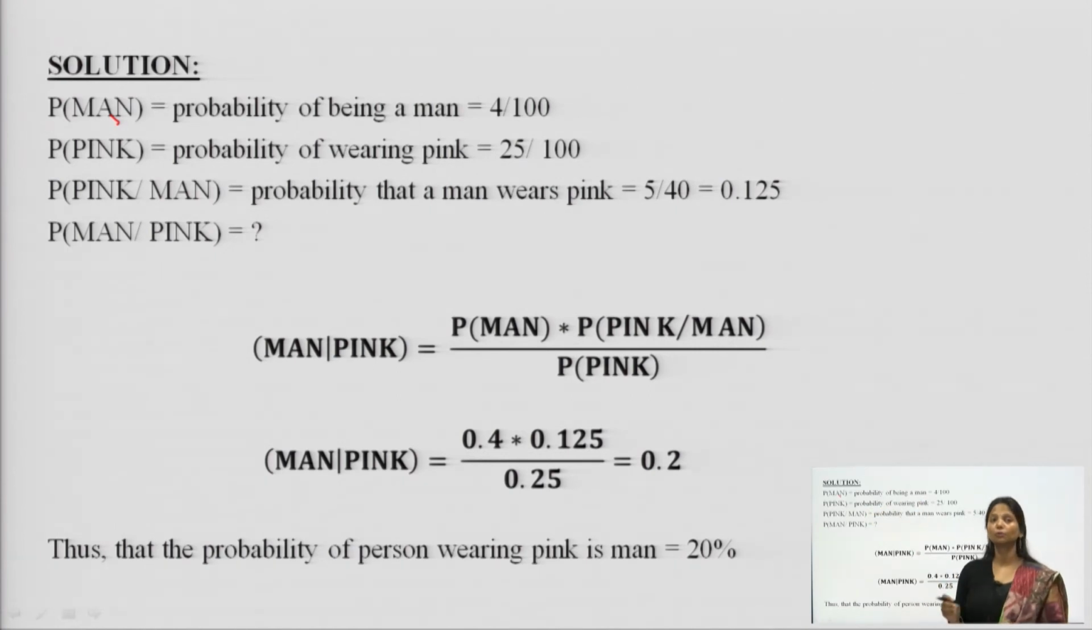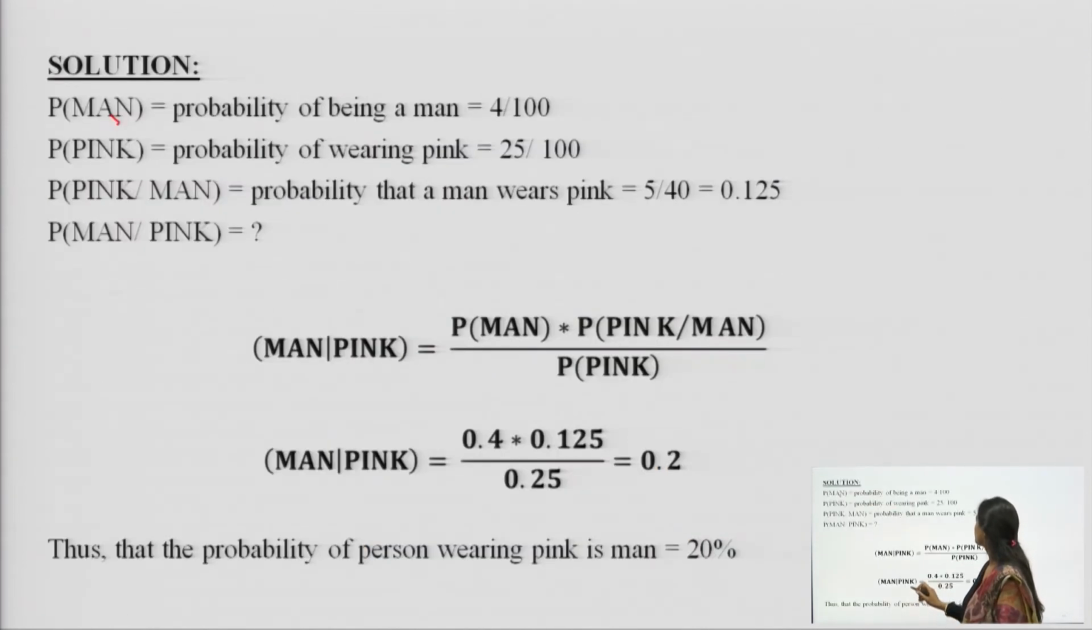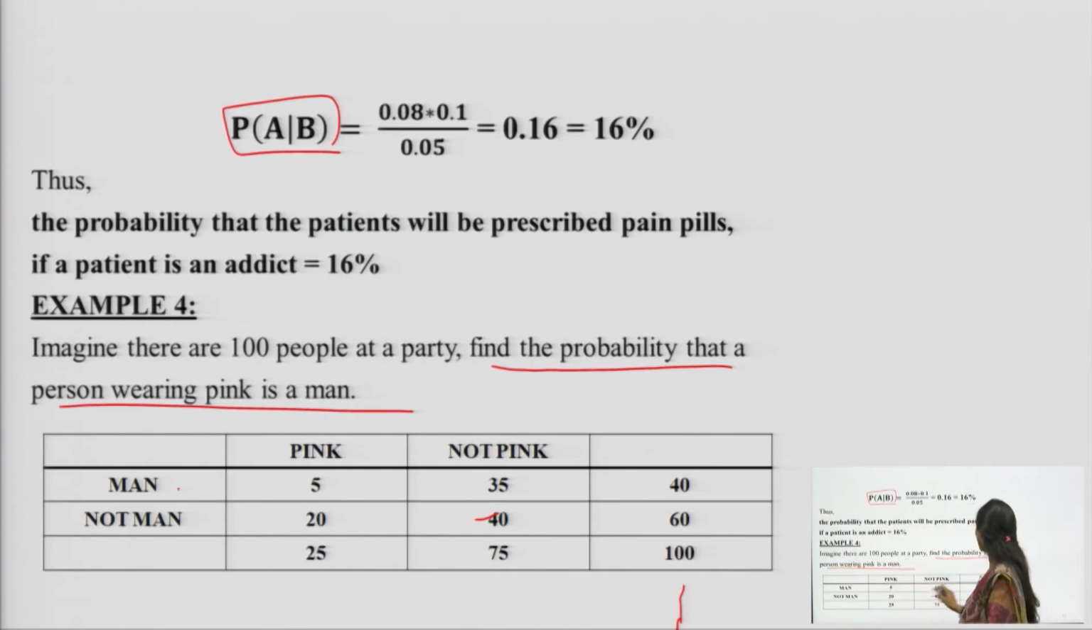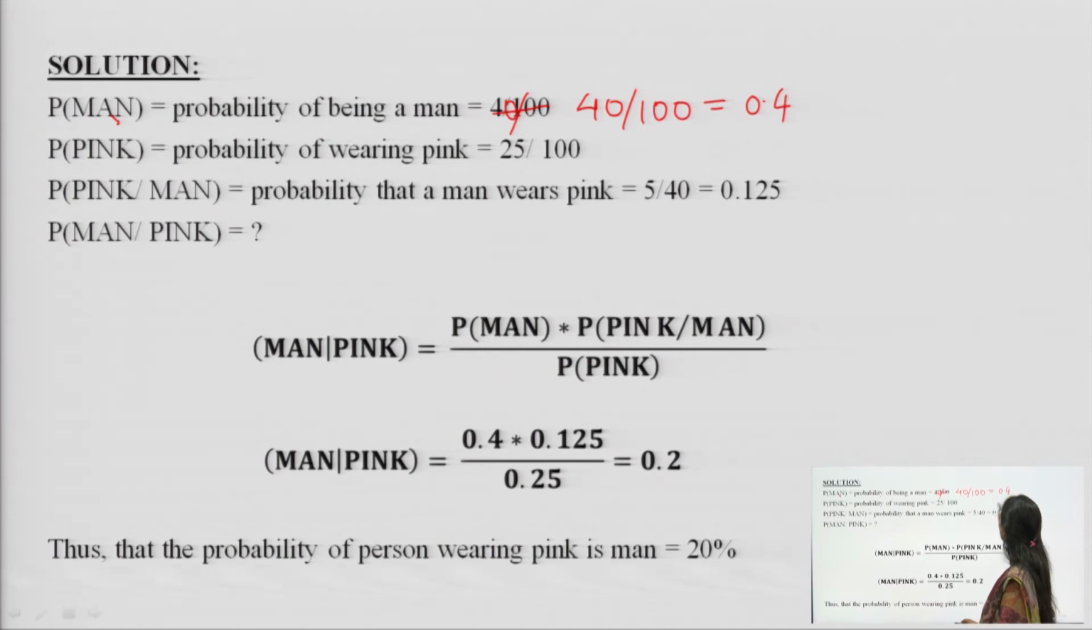Being a man is equal to how many people are men in the party, which is 40 divided by 100. There are 40 people who are men in the party. So, the probability of being a man in the party is 40 divided by 100, which is equal to 0.4.